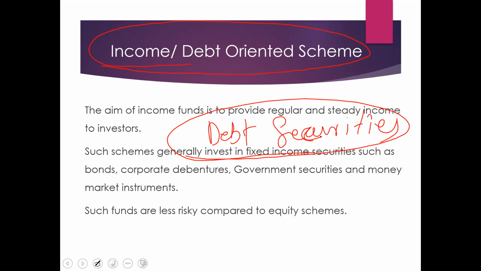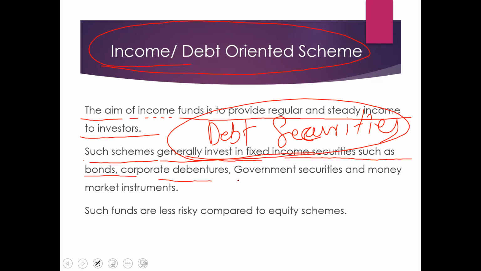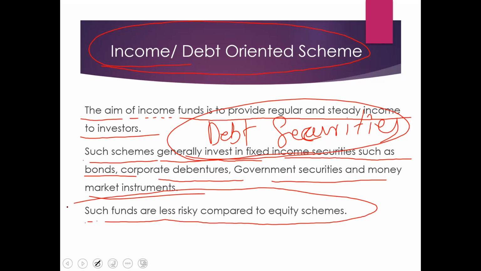The aim of an income fund is to provide regular or steady income to investors. Such schemes generally invest in fixed income securities such as bonds, corporate debentures, government securities, and money market instruments. Such funds are less risky compared to equity schemes.